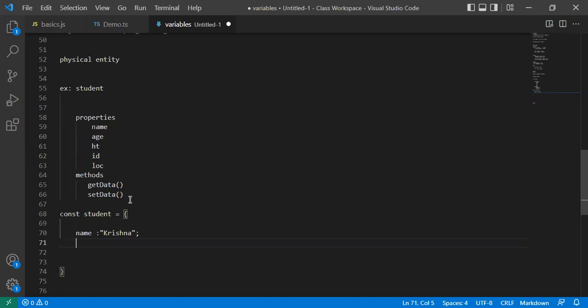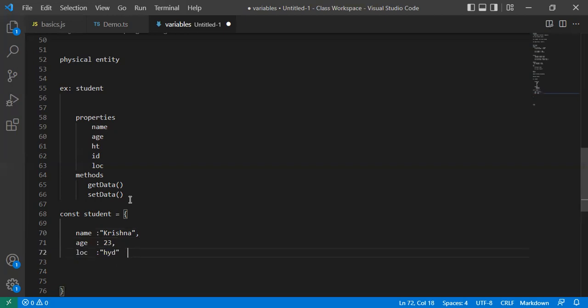If I'm taking age, it is a number format of data, so that should be defined as it is, 23. And if you take any other property, location is a string, so that should be written in the string format, HYD. Like this you can put the data inside an object. These are the properties.